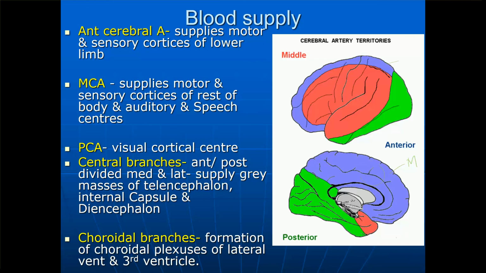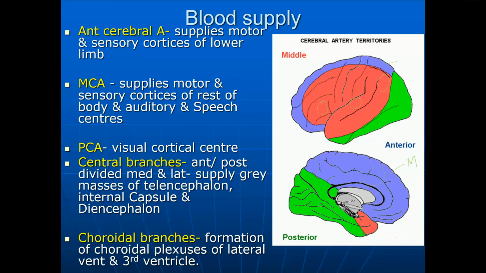Next, the middle cerebral artery supplies the motor and sensory cortex of the rest of the body, and also the auditory area. Remember the auditory area was there. And then the speech areas, both Wernicke's and Broca's motor speech area, will be supplied by the middle cerebral artery. So if there's any problem to the middle cerebral artery, probably these functions will also be lost.